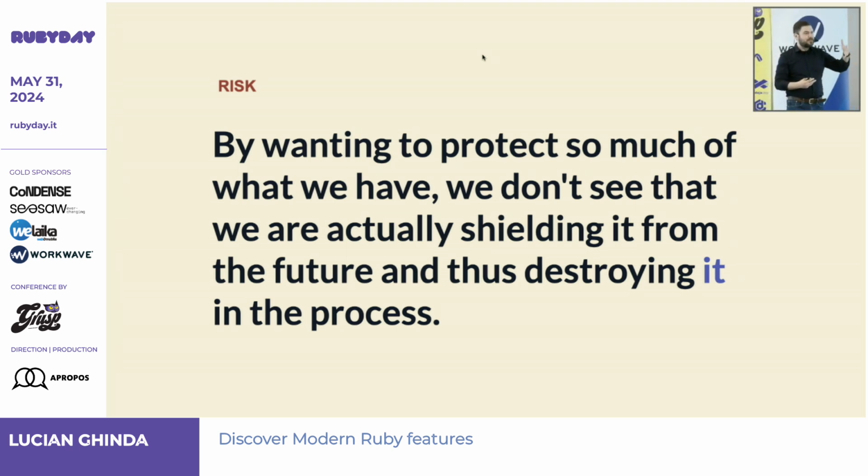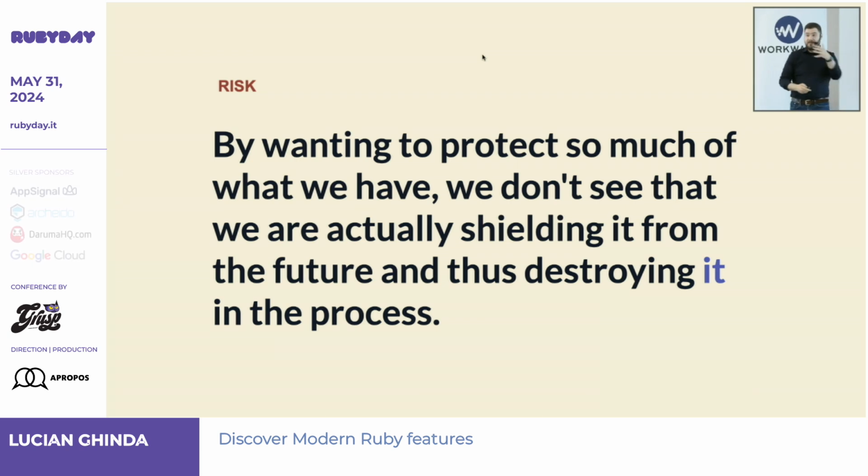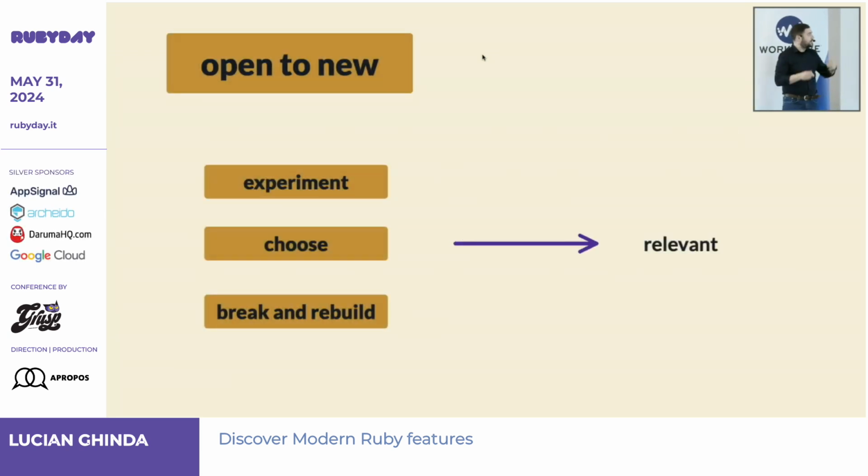So by wanting Ruby to stay the same as it was 10 or 15 years ago, we're actually keeping Ruby in the past, and so not fit for the future. So it's good to be open to new. And what does it mean to me?